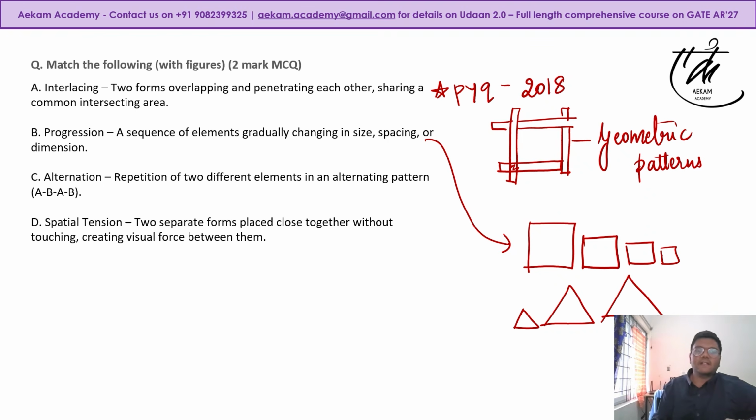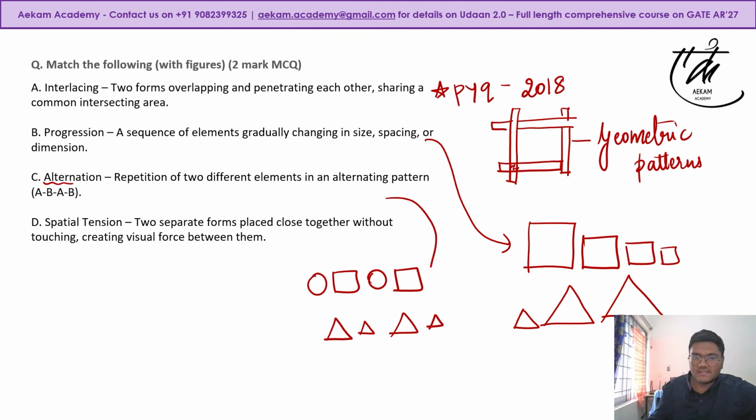Alternation, on the other hand, there might not be a reduction in size as such, but there is a change in the geometry. So for example, alternating things, A, B. It can be, say, a circle and a square, a circle and a square, or a triangle and a triangle. This is alternation. So something like this would pertain to option C, alternation.